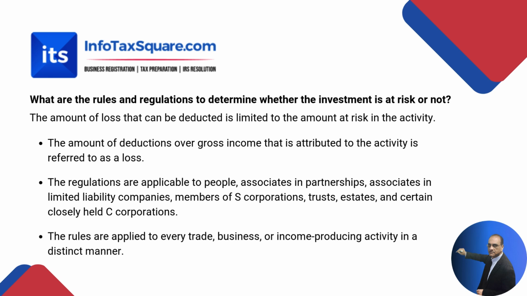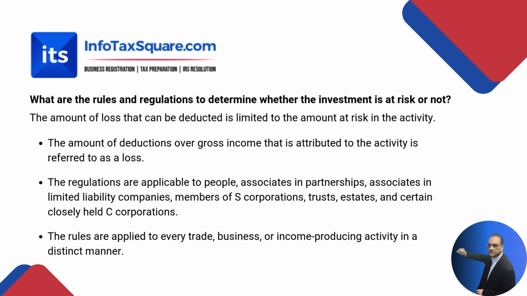The regulations are applicable to people, associates in partnership, associates in limited liability company, members of S corporation, trust, estates, and certain closely held C corporations. So all these characteristics are part of it: the amount of loss that can be deducted is limited to the amount at risk in the activity.